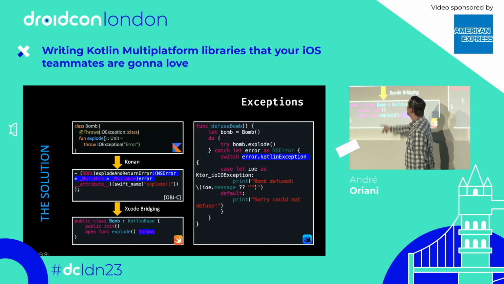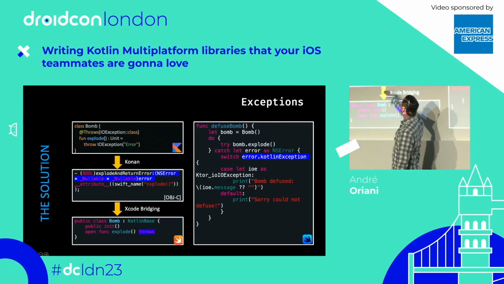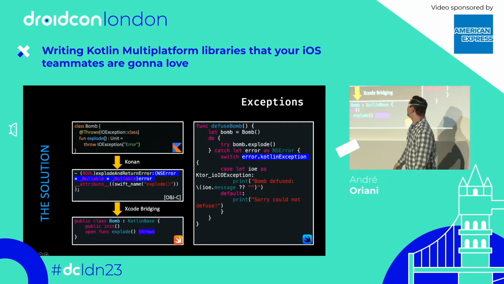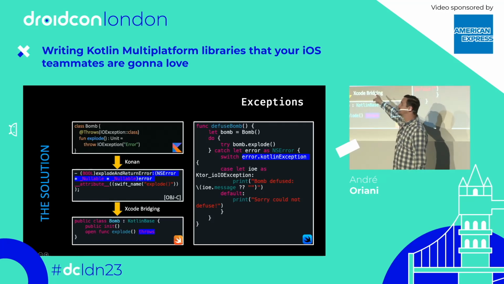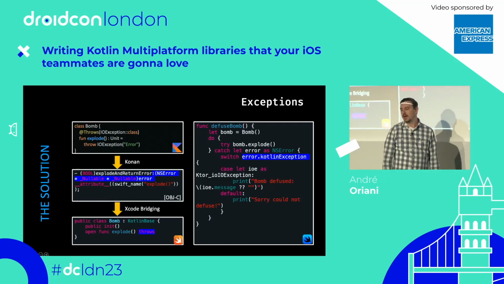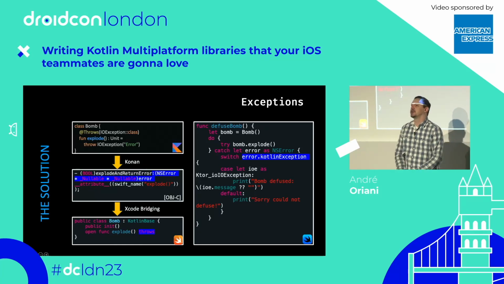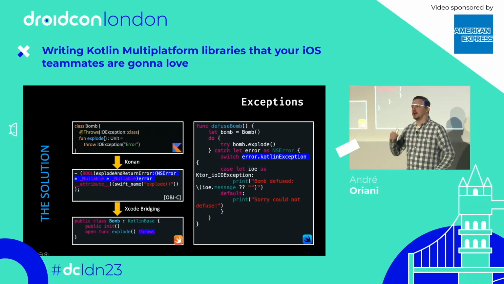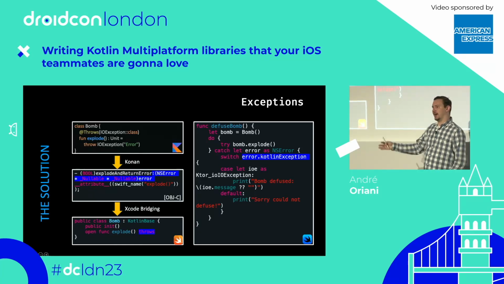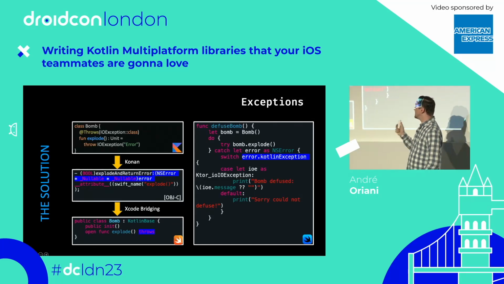We can see now here that the method is called explodeAndReturnError, and takes this pointer to an NSError object, right? So this is following the convention of the Cocoa libraries. The Cocoa libraries are the libraries, like UIKit or Foundation, that are used to develop iOS apps.